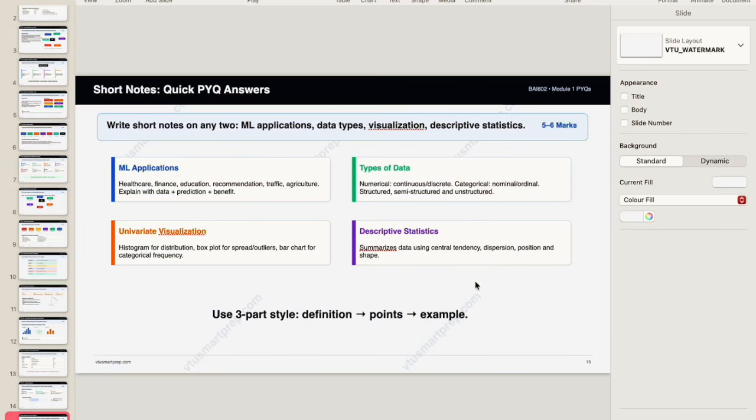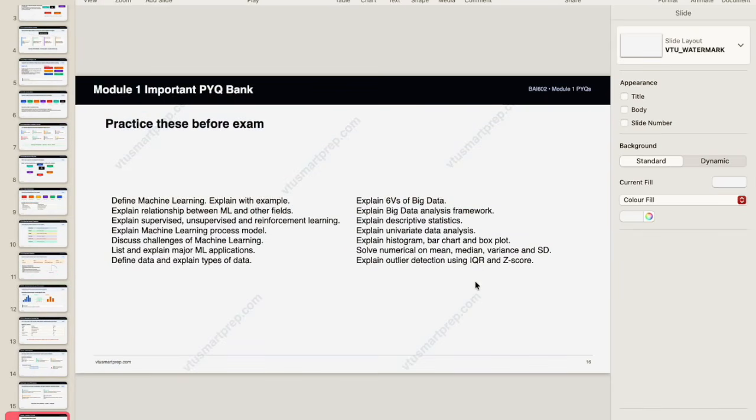Start with the definition, then write the answer in points, come up with real-time examples, and then conclude the answer. If you have diagram questions, start with the definition, then draw the diagram and explain the flow of the diagram along with an example. These are the highest priority questions which you can read for the exam. Just take a screenshot of it, and you will find these answers in the notes, which I'm going to tell you about.